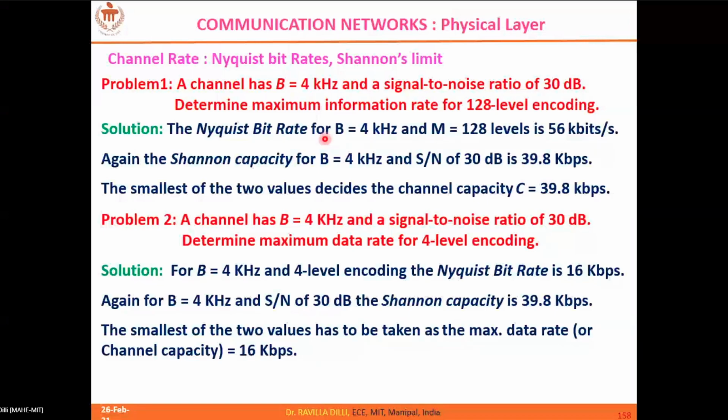So if you are given only SNR and bandwidth, straight away you can go ahead with Shannon's limit, no confusion. If you are given bandwidth and the number of levels, straight away you can go ahead with Nyquist rate. But if the data is given which can be used to calculate both the limits, then you calculate both and take the minimum.